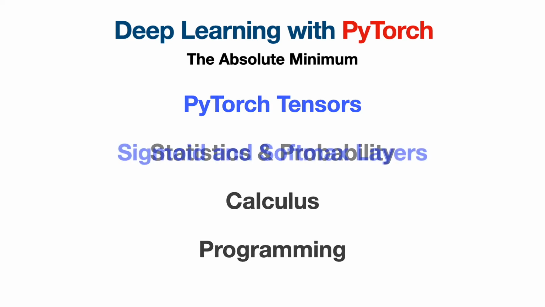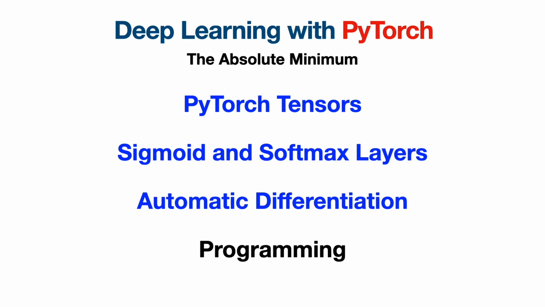We will use the sigmoid and softmax layers to perform probability calculations. PyTorch's automatic differentiation handles the calculus, so we don't need to calculate gradients manually. Finally, we should know some Python programming basics to work with PyTorch.